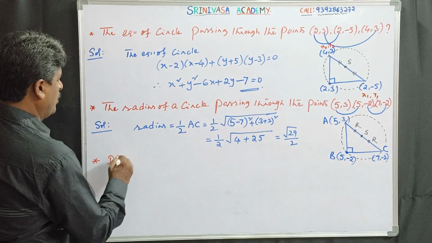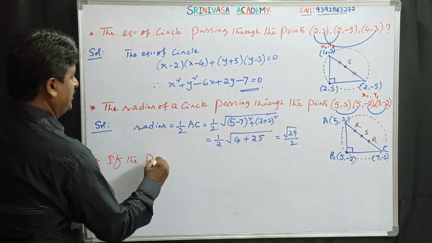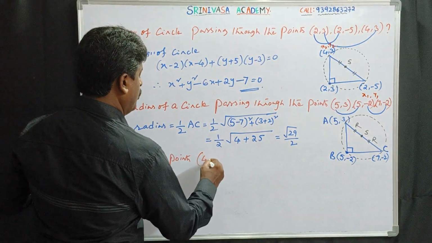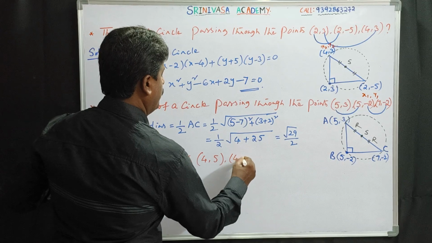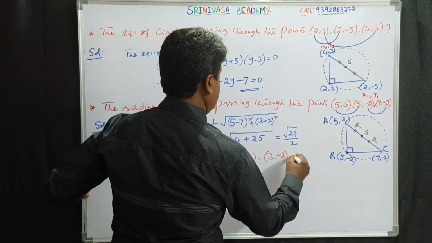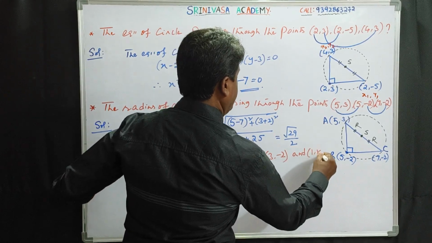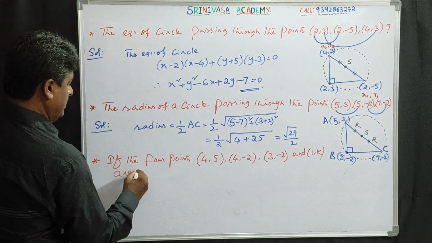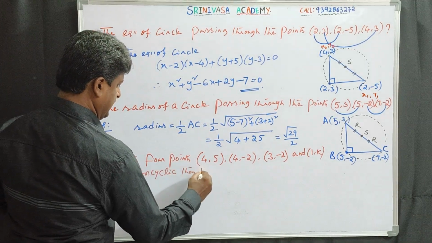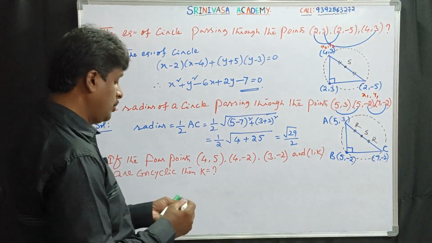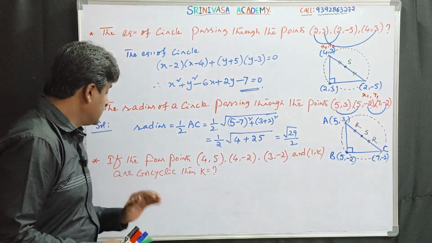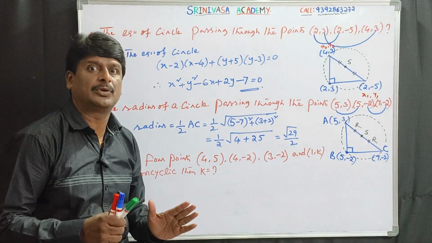if the 4 points (4, 5), (4, -2), (3, -2) and (1, k) are concyclic, then k is equal to how much? See, such 4 points are given, such 4 points are concyclic, then k is equal to.